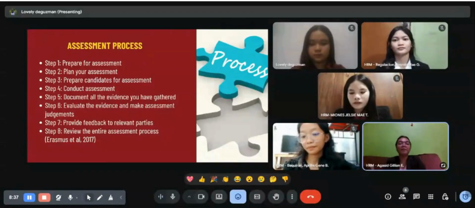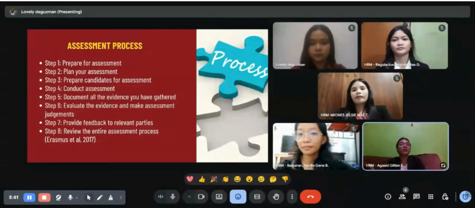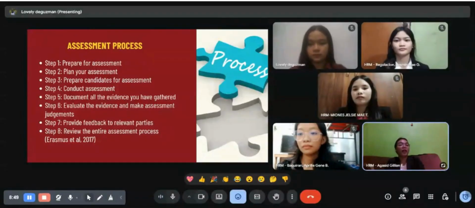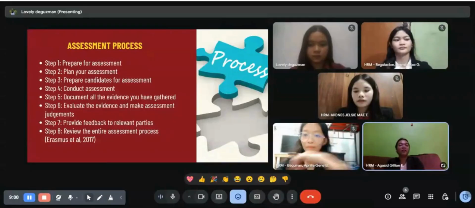And step 5, document all the evidence you have gathered. So it is needed you write down or collect all the results and performance. So there is a record of what happened. In step 6, we need to evaluate the evidence and make assessment judgments. So you need to interpret the result to see if the learning objective were met.